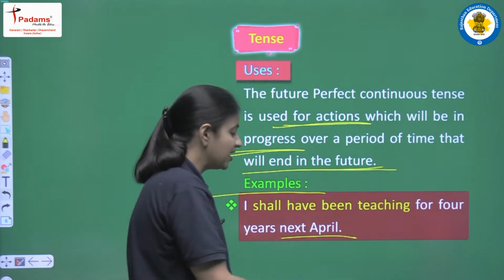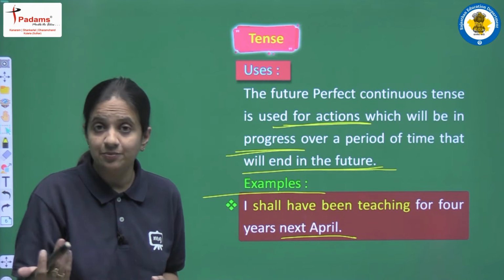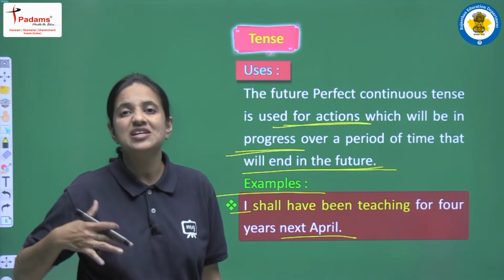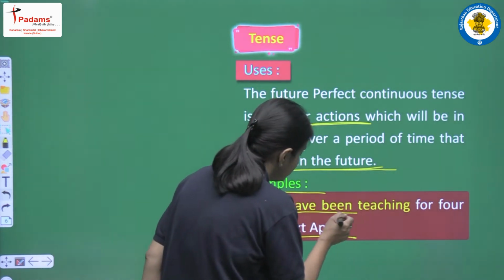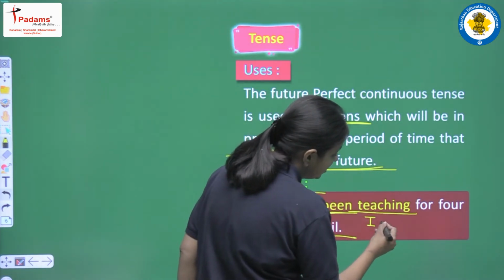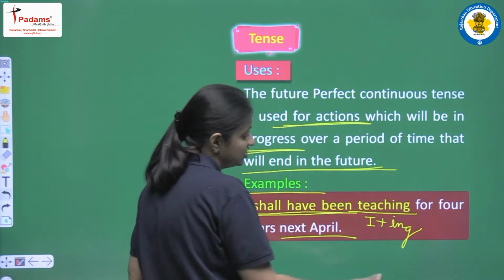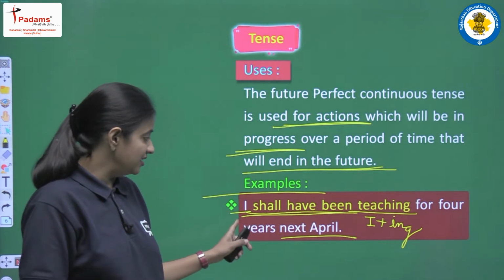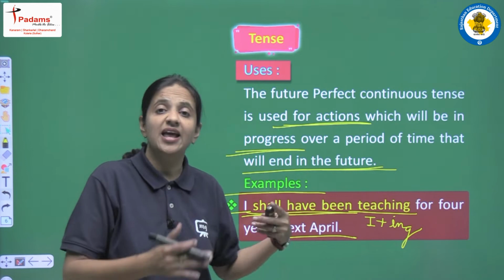First of all we have a future time, next April, and as a subject we have "I". When we have "I" or "we", we write "shall have been" as the helping verb, and as the main verb again first form plus ing, teach plus ing, teaching. The complete sentence is: I shall have been teaching for 4 years next April.